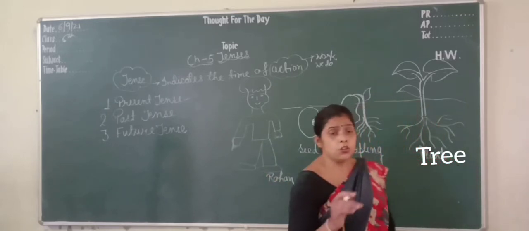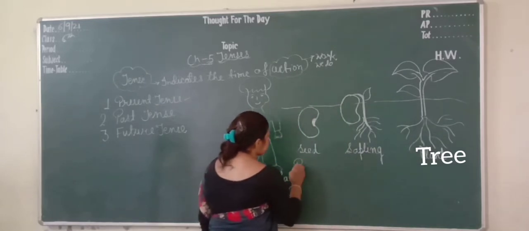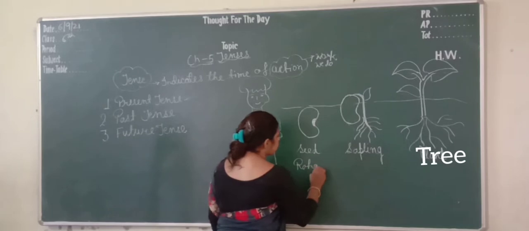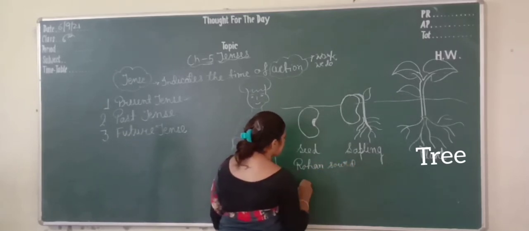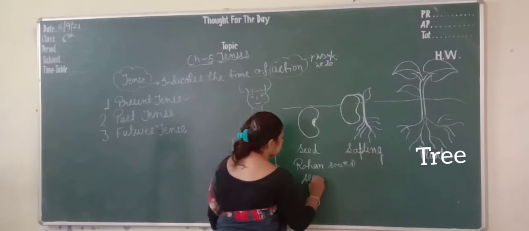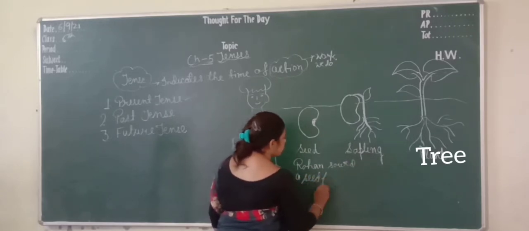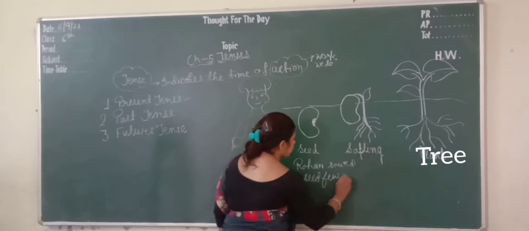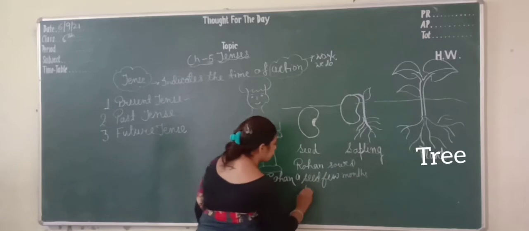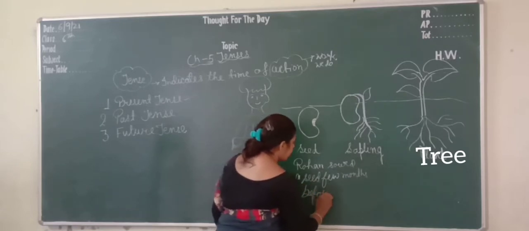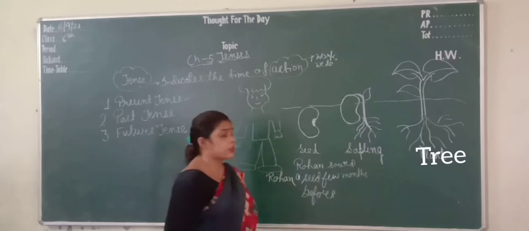So see, Rohan sowed a seed few months before. Rohan ne ek seed lagaya few months before.